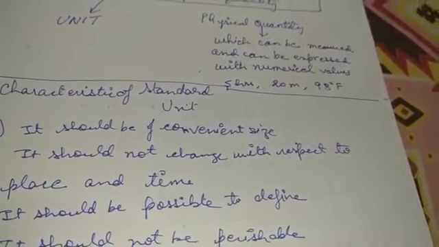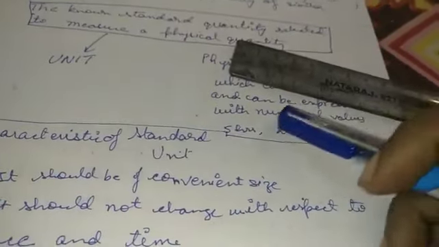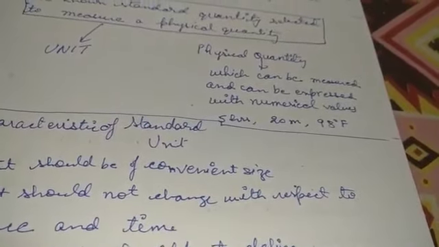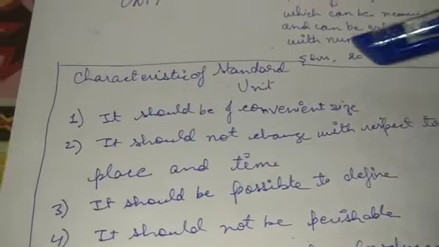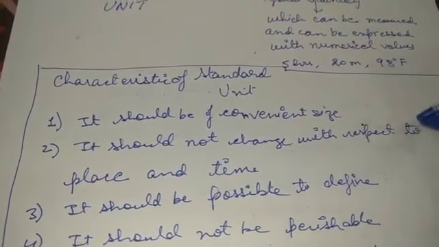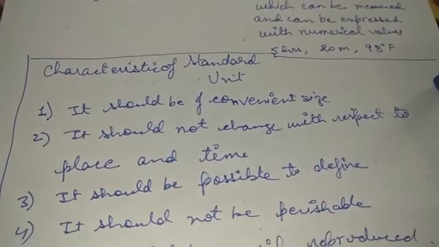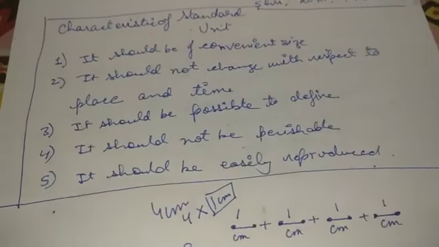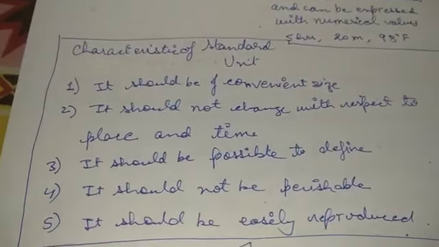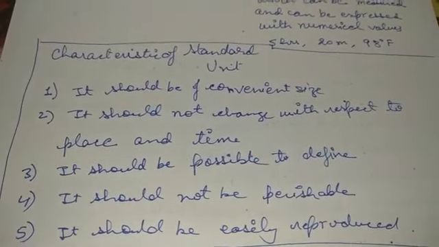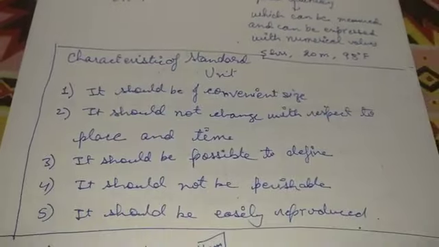Whatever the actual length contained in a scale, it should remain the same throughout the world. It should not change. Then it should be possible to define, that means it should have proper measurement that we can read out. It should not be perishable, and it should be easily reproduced. So these are the different characteristics that should be present in every standard unit.